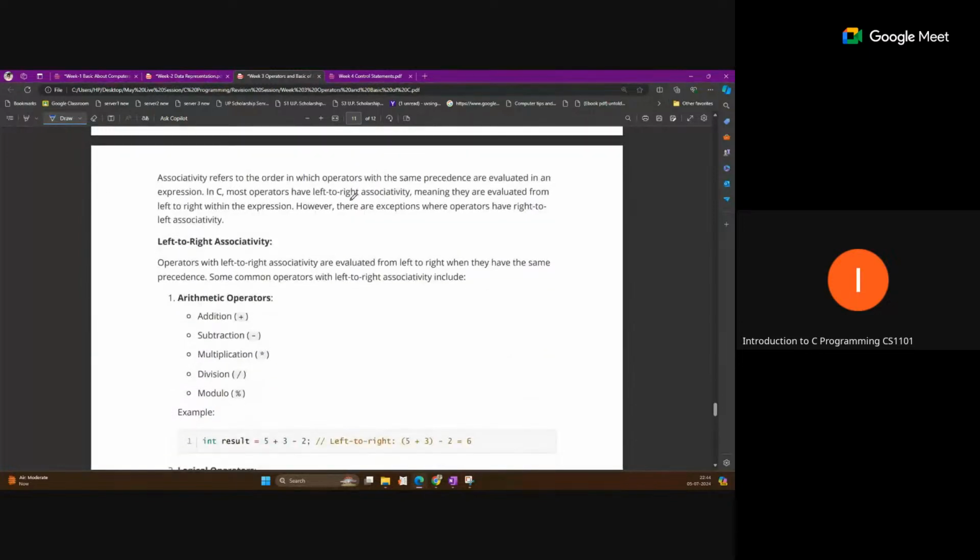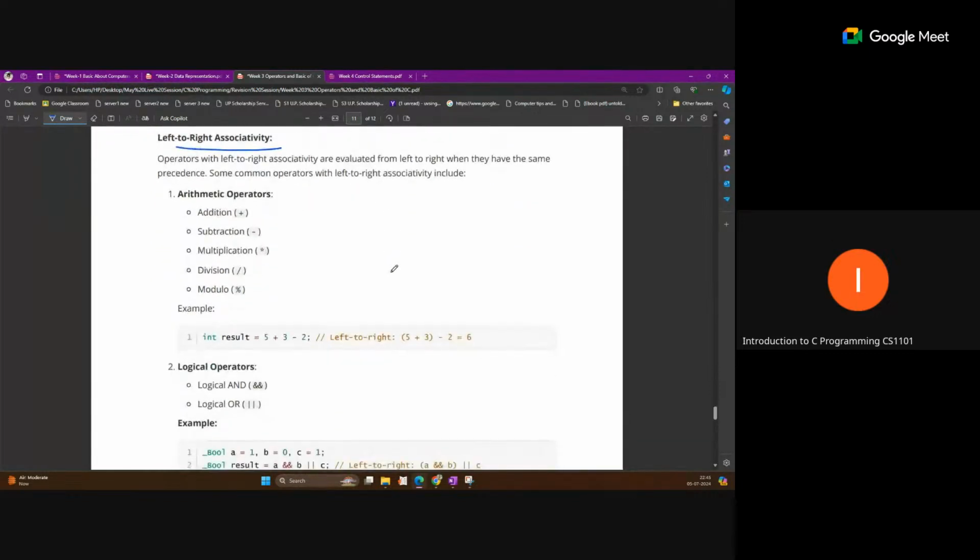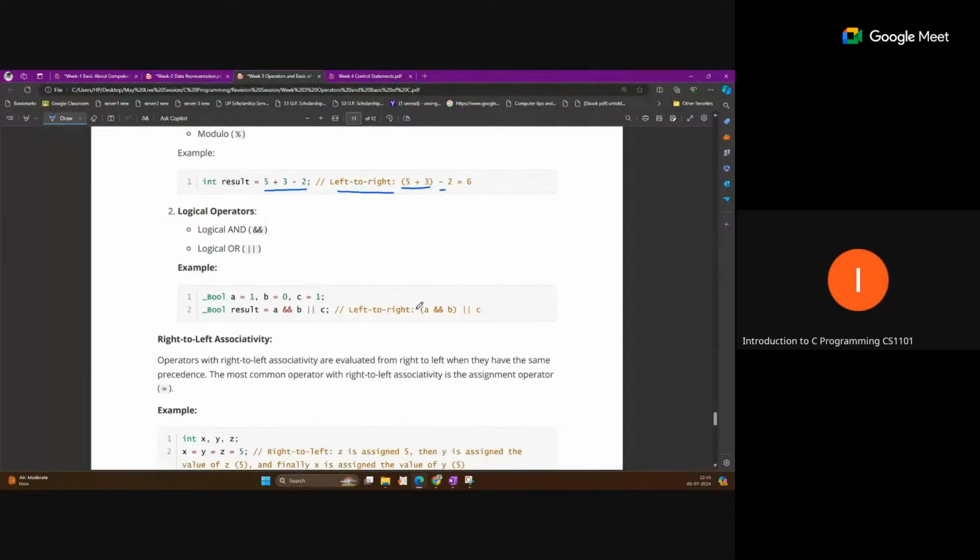If we have arithmetic operators with the same precedence, like in this example 5 plus 3 minus 2, this is left to right associativity. So this operation will be performed first, then minus. And for logical operators also, if you have more than two logical operators, this will be checked first and then that will be checked, left to right.